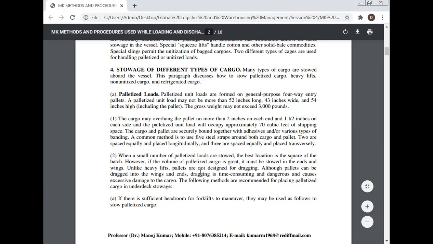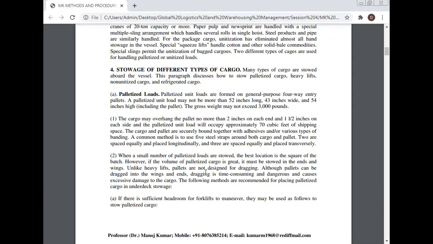However, if the volume of the palletized cargo is great, it must be stored in the ends and wings. Unlike heavy lifts, pallets are not designed for dragging, although pallets can be dragged into the wings and the ends. Dragging is time-consuming and dangerous and causes excessive damage to the cargo. The following methods are recommended for placing palletized cargo in the under-deck stowage.